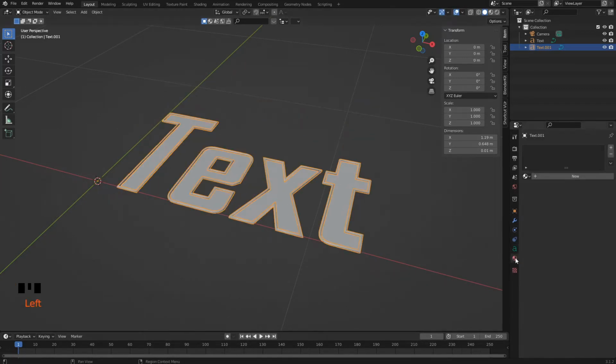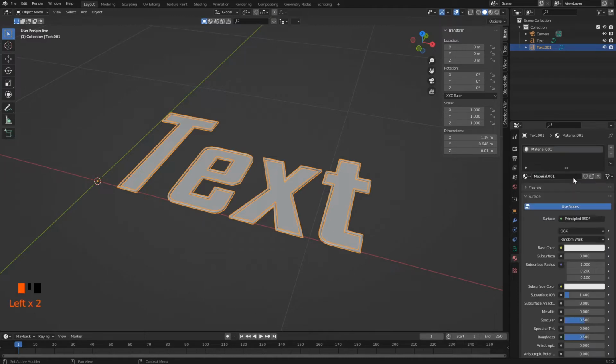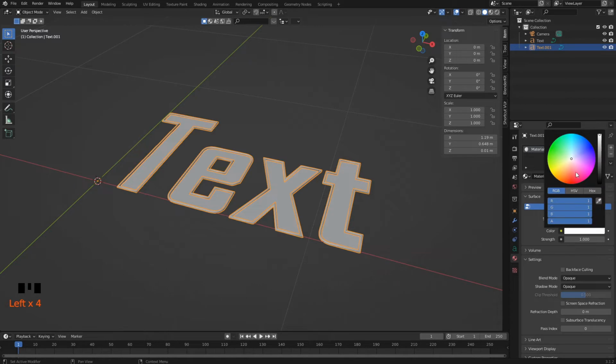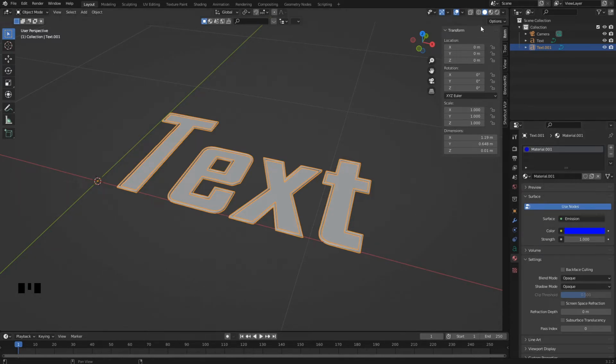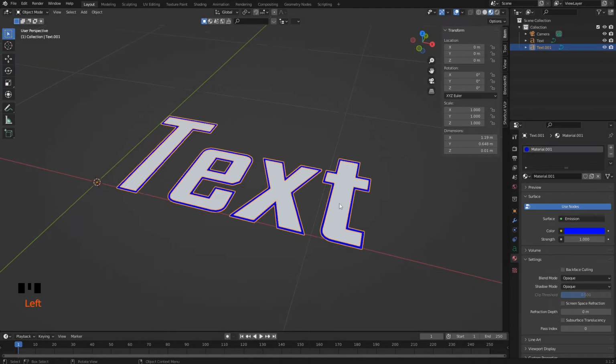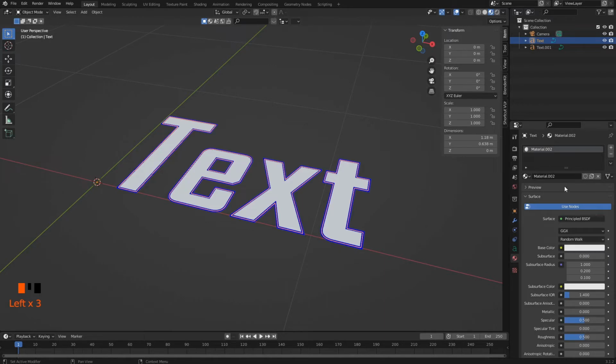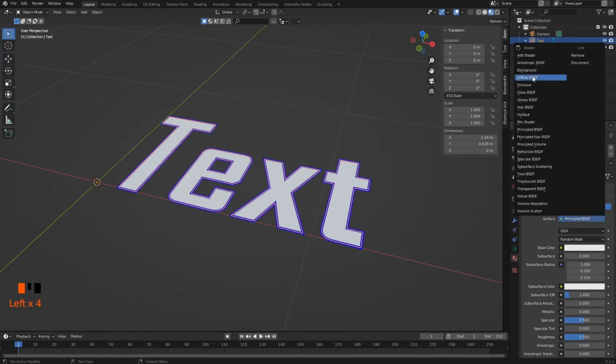Let's go to the material properties, make a new one, and then choose emission. Let's go blue. Let's change this to material preview so we can see the color. Then choose the inner text and let's give that emission as well.